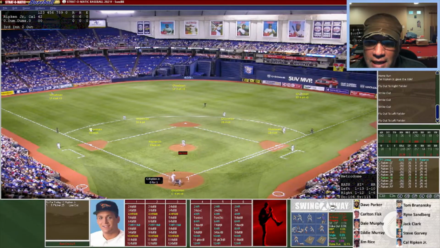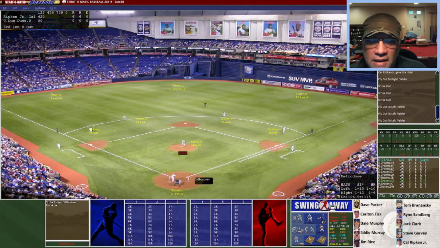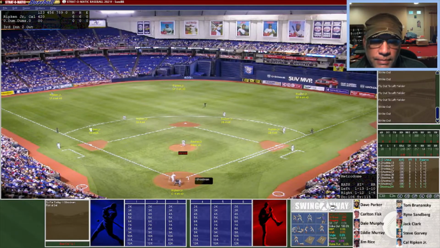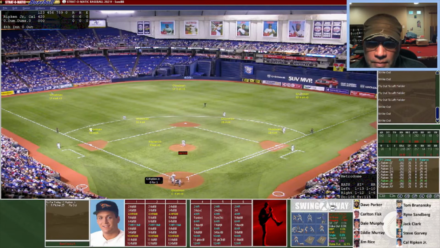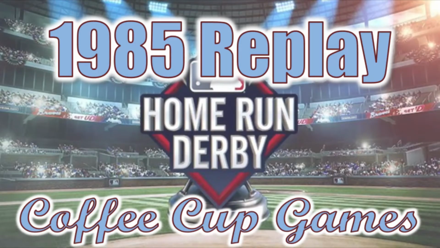2 outs left. Here's a pitch. It's got some legs. Will it be enough? No, just off the warning track. So Ripken down to his money ball. Again, the money ball will determine any tiebreakers. So here we go. Ripken pulls the ball. It's up in the air and not going to be enough. So Ripken in the first round has 6 home runs.